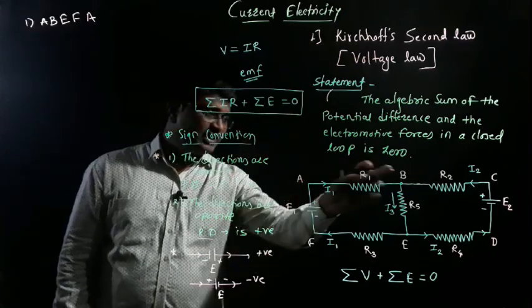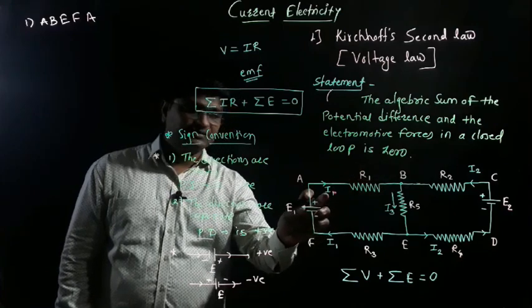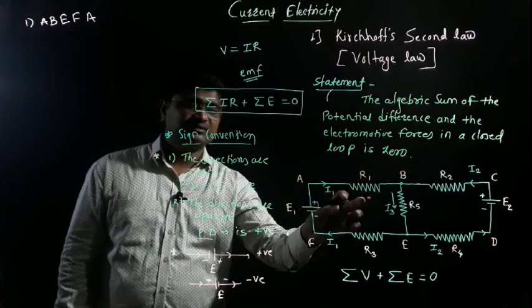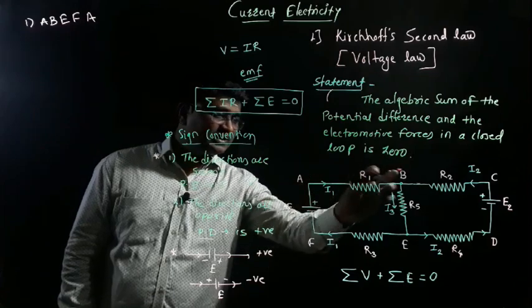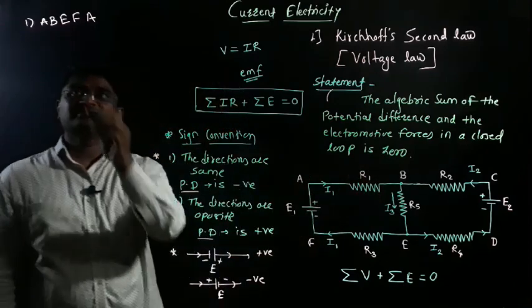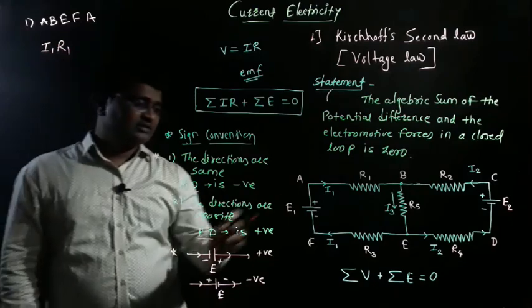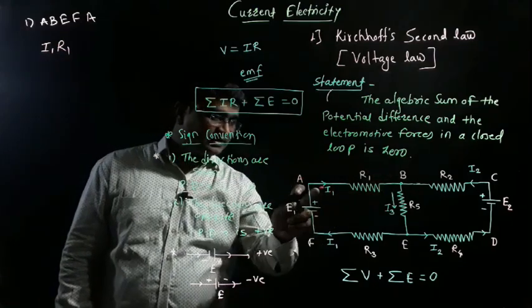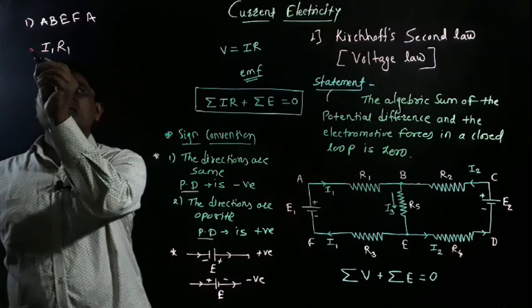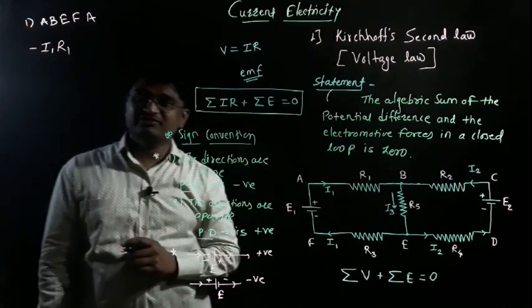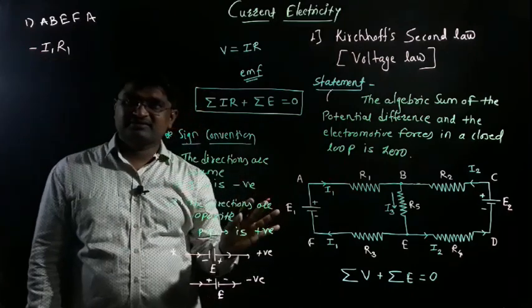When we are moving from A to B, the electric current is I1 and the resistance is R1, so the potential between A and B is I1 R1. But the direction of tracing and the electric current are similar, so the potential is negative. Clear? It is very easy.